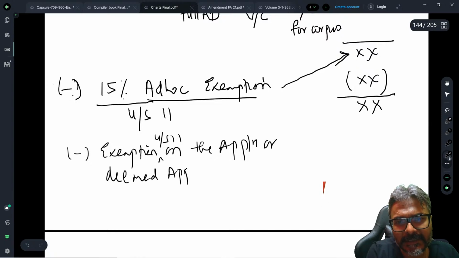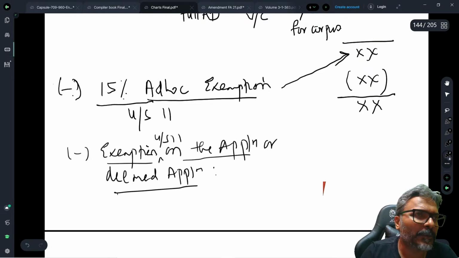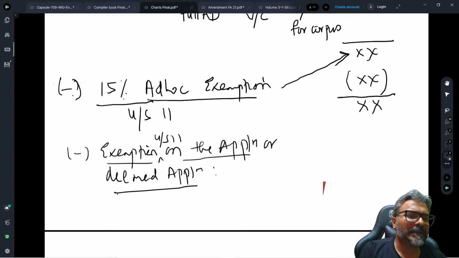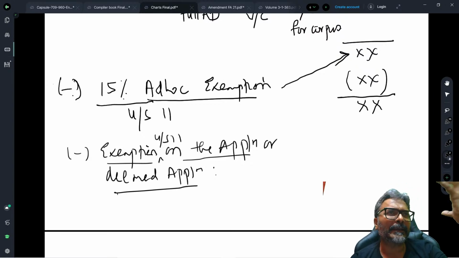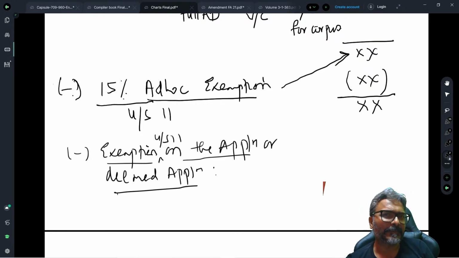Now, we have to discuss this particular part very carefully. Again, there are some very important amendments which are being made over here. Exemption under section 11 on the application or deemed application, students. So, generally, I will give you 2 or 3 specific pointers. Number 1 is, students, if I'm acquiring a particular asset, will that be eligible for the purpose of exemption under section 11?